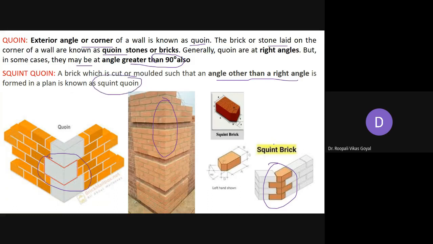So this is a squint brick. Here it has a different shape than our normal brick, with some portion taken out just to form this particular corner. In that case it is called the squint brick, and this corner portion is called the squint quoin.